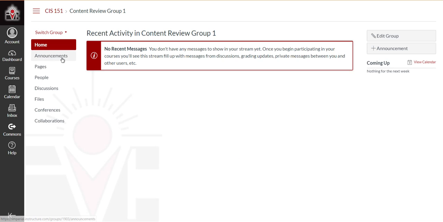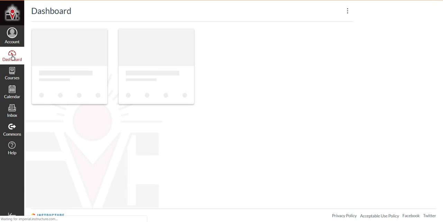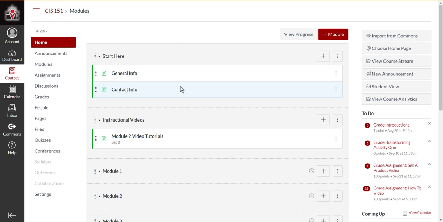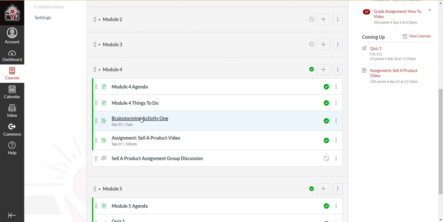It says no messages, announcements, pages, all that. This is for the group. When you want to go back to the main page in Canvas for your class, CIS 151, you're going to go to Dashboard or Courses, whichever one, and then find your course. And then here you will be back to Module 4. So hopefully that helps you.